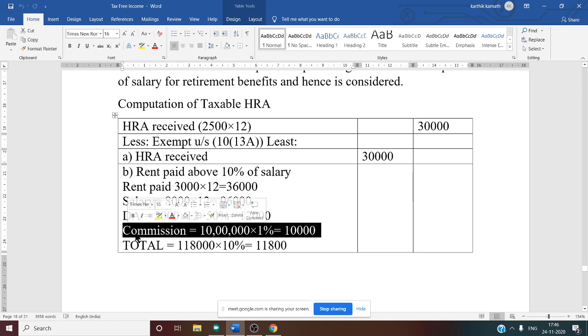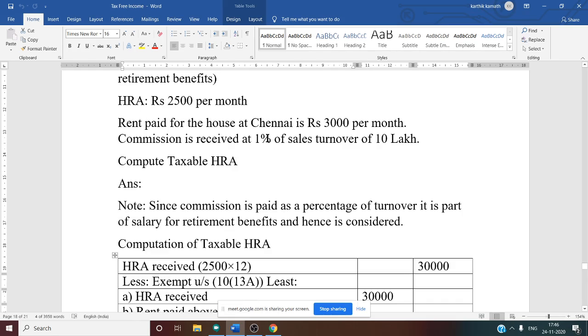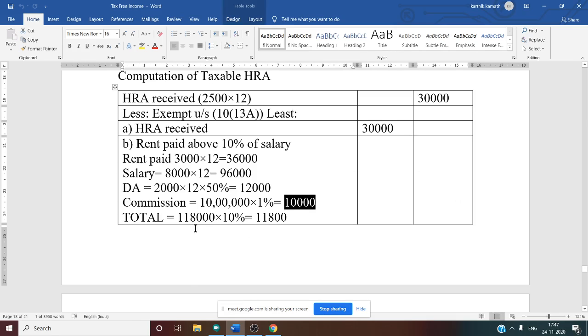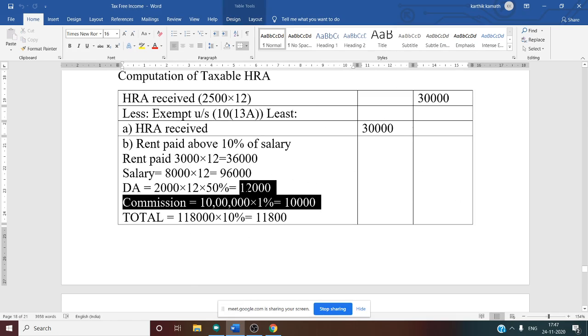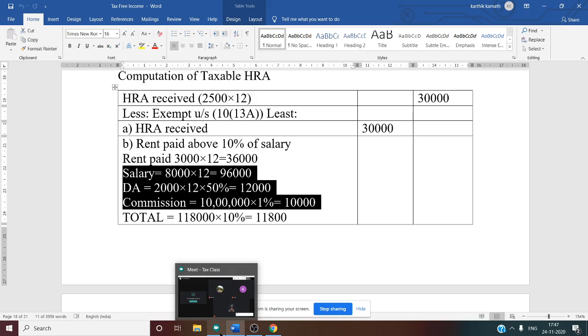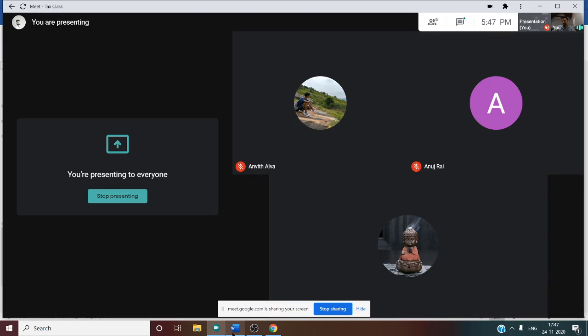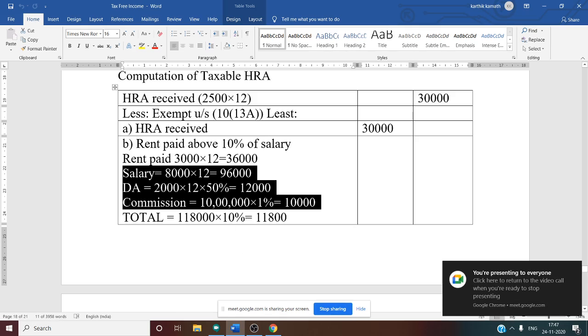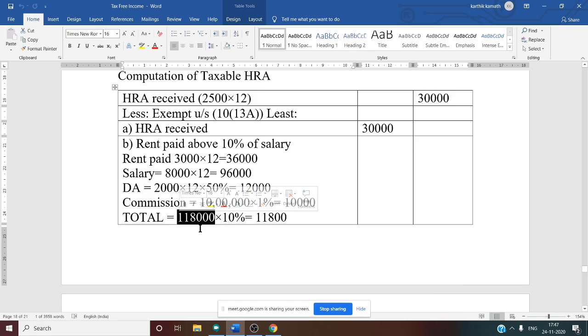Then commission. Sales turnover they have given is 10 lakh. 1% is the commission rate. So 10 lakh into 1%, if you do, you will get the commission, 10,000. So now what is our total salary? Total amount of salary, can you tell me? 96,000 plus 12,000 plus 10,000. What is the amount? 1,18,000 is our total salary.